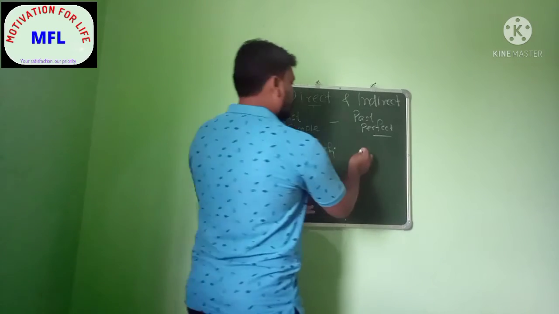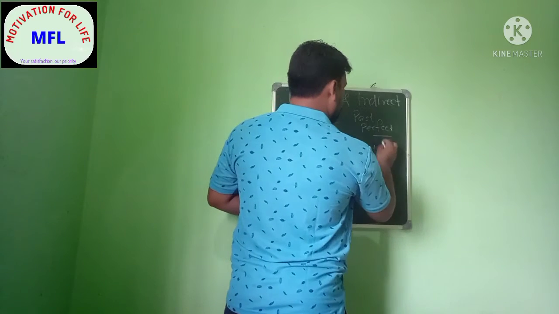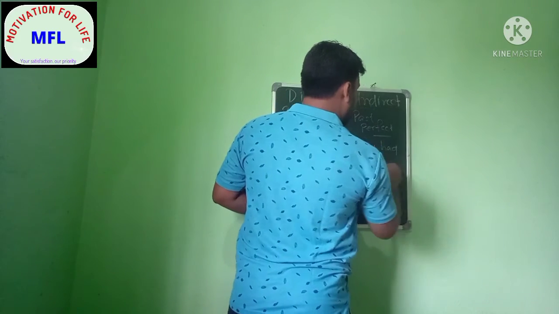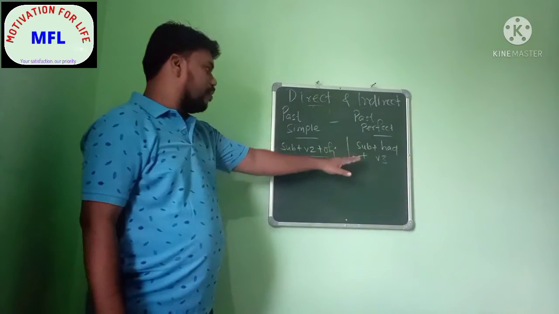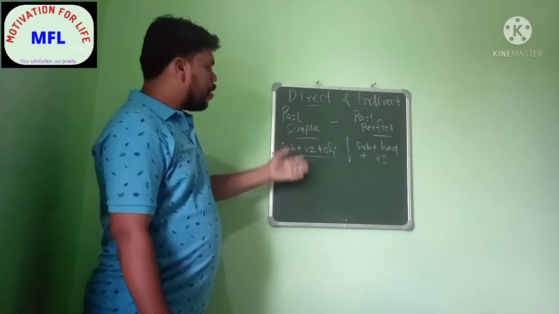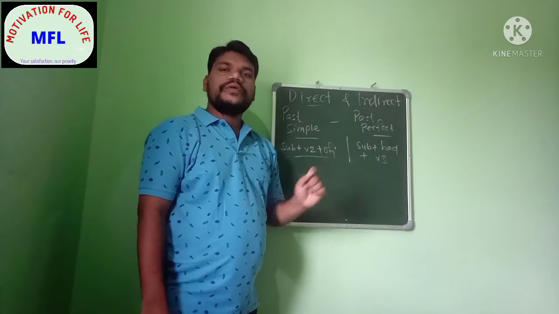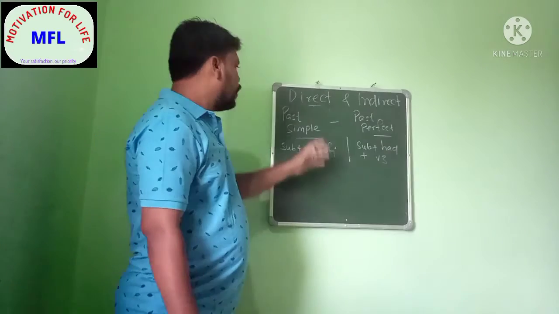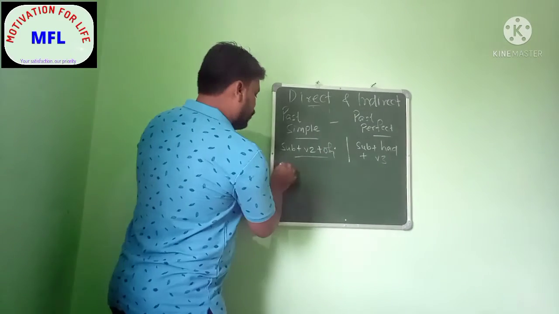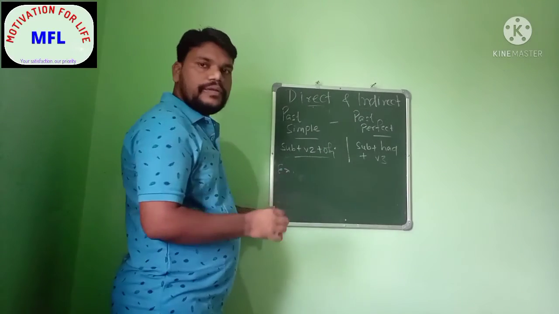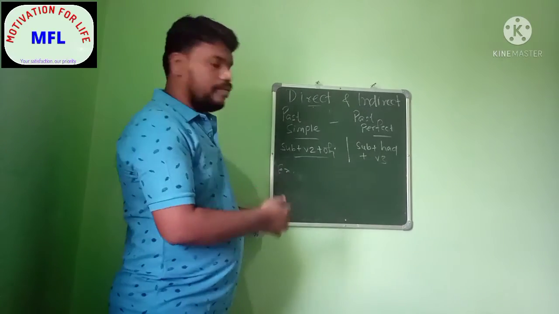That is subject plus had plus verb 3. Just now only we had done that. Okay. So now you can see the formula for these two tenses, and then you can easily convert your direct speech to indirect speech. So I am writing here an example. You try to do it by yourself. Then I will also be doing it on the board.